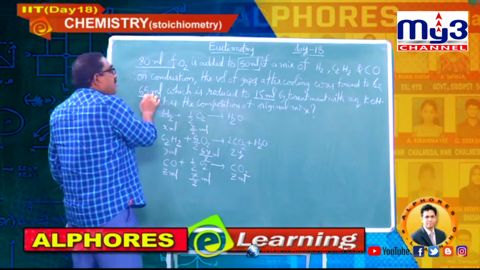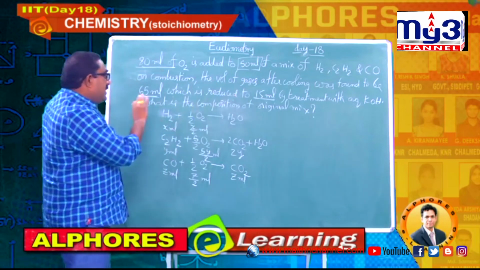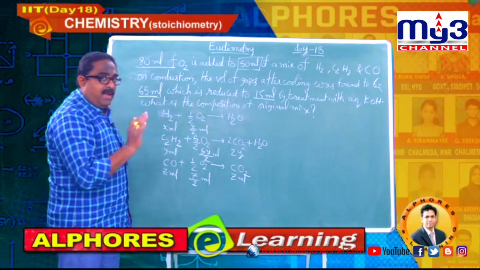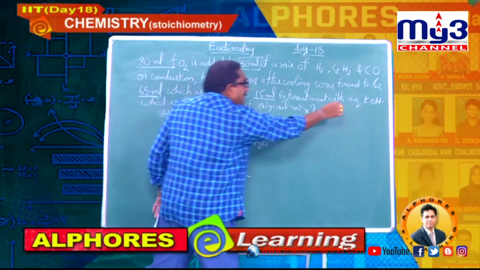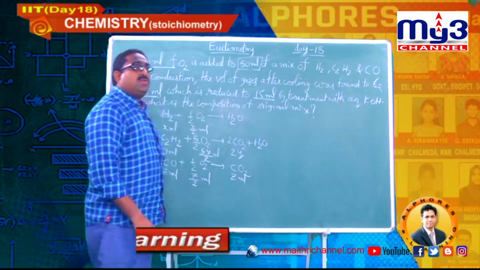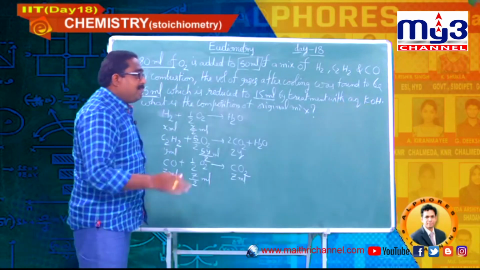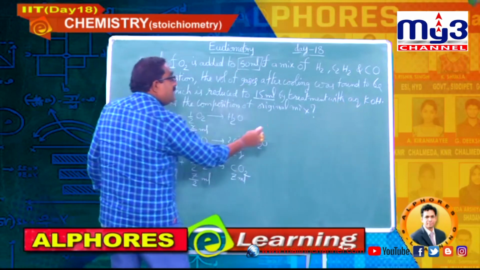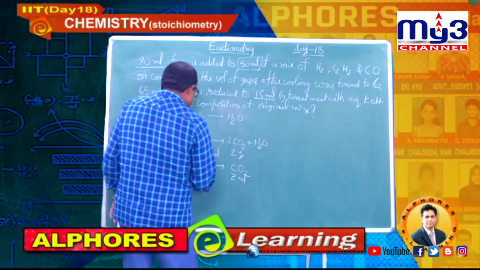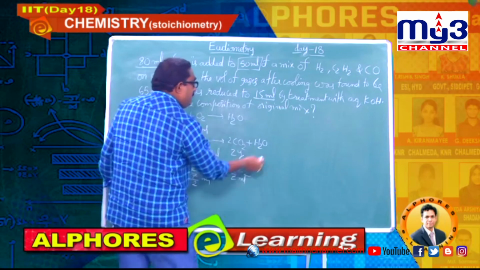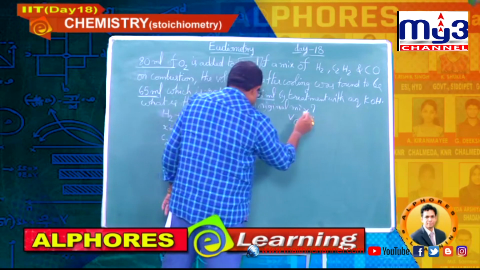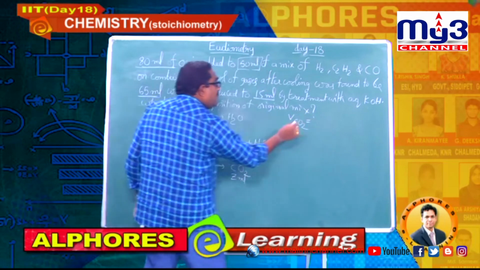From 65 to 15, what is the difference? 50 ml. That 50 ml is nothing but absorbed by aqueous KOH, which absorbs carbon dioxide. So let me take the carbon dioxide volume as V. From the equation, how much will I get?